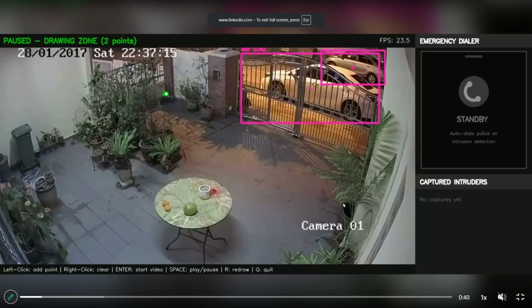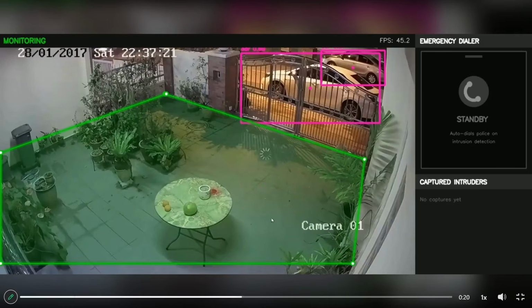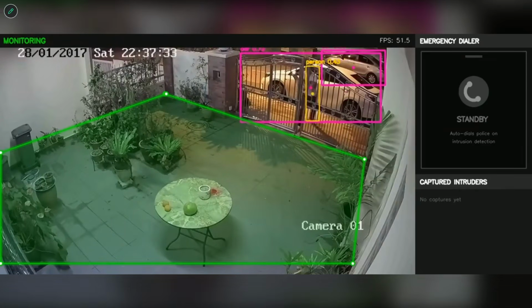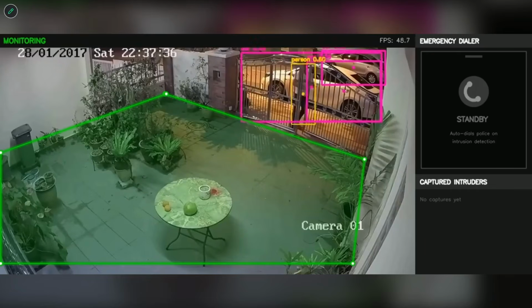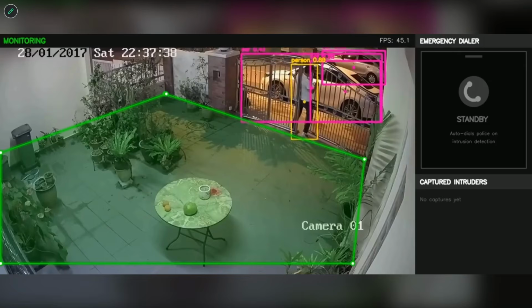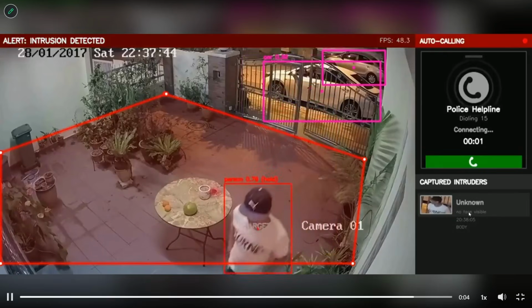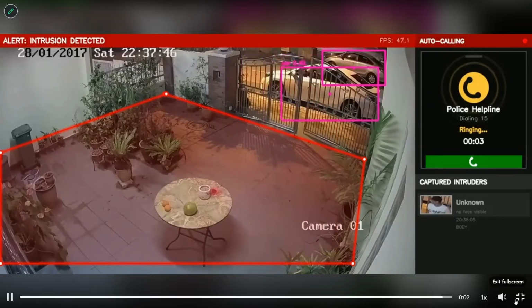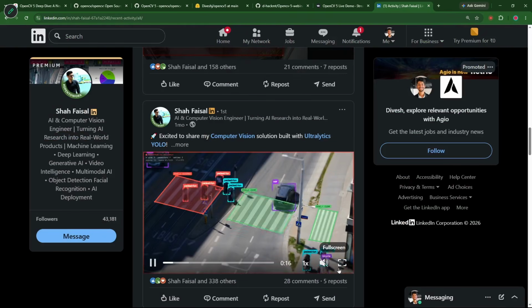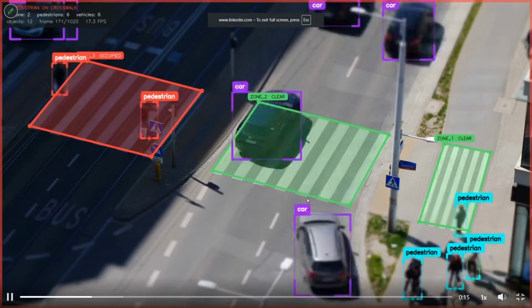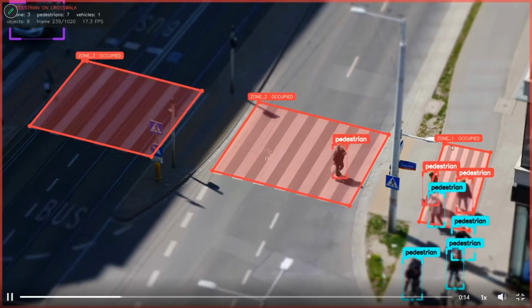I'm going to show you more. Intruder detection. See, he has made some area wherein you are going to detect a few things. See, a car has parked, someone is entering the gate, someone is trying to break in. He's detecting all of that. And once there is a break-in, it's going to get detected. See, this is how it's going to work. If I show you the next solution, check this out.